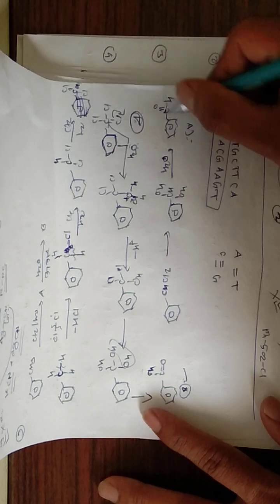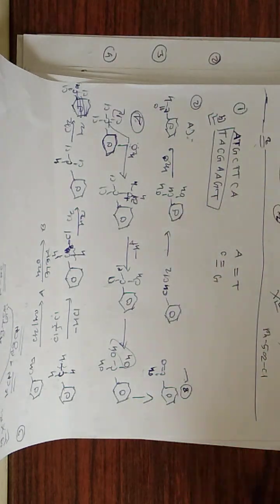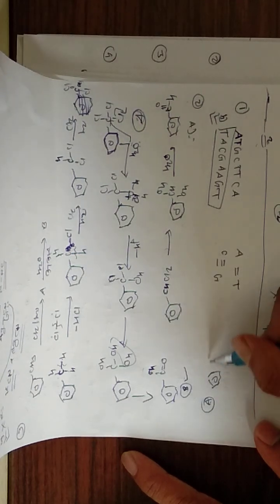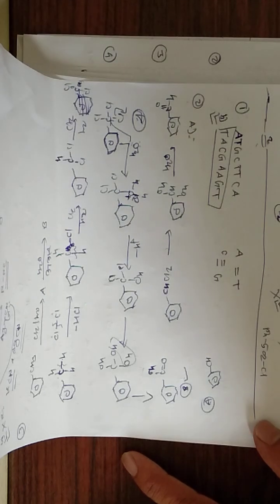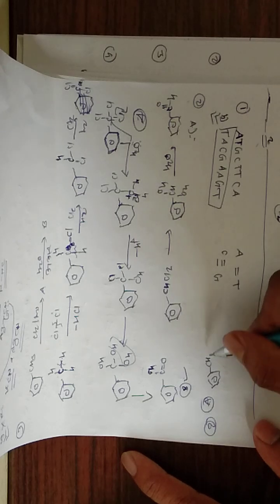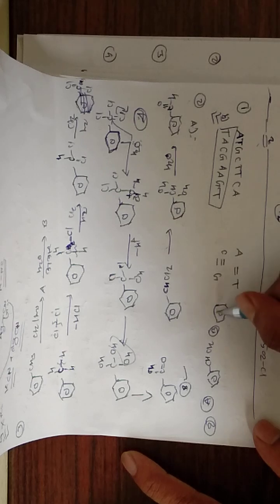So benzoic acid is not formed. In the third option, A is benzyl. In the second option, A is CHCl2 and B is benzaldehyde.